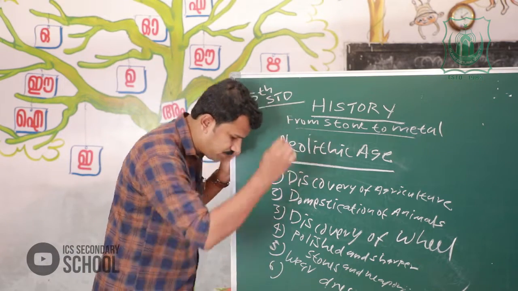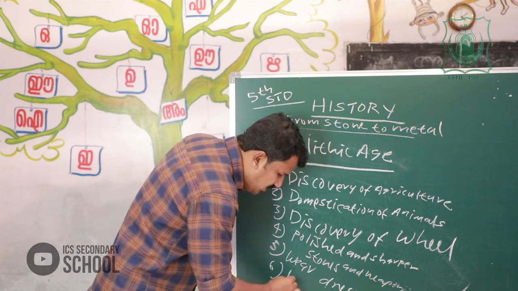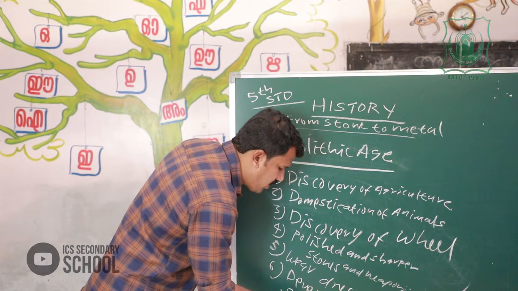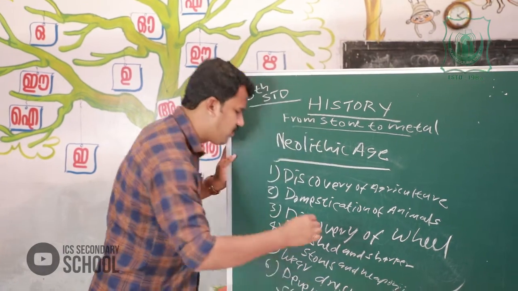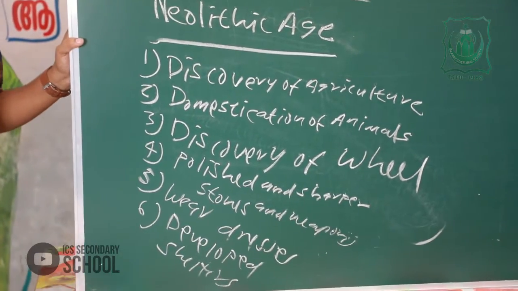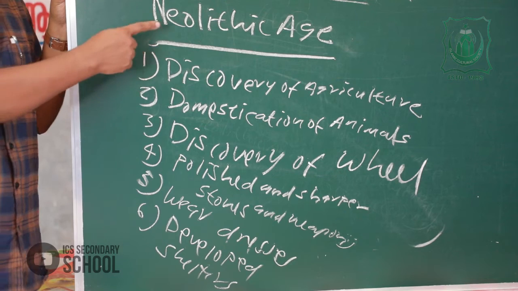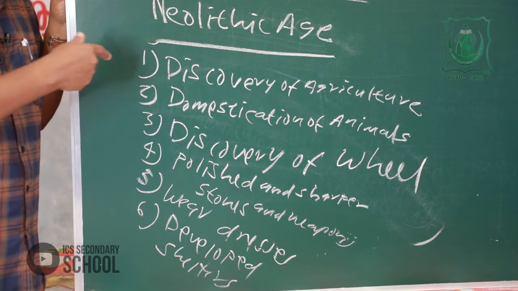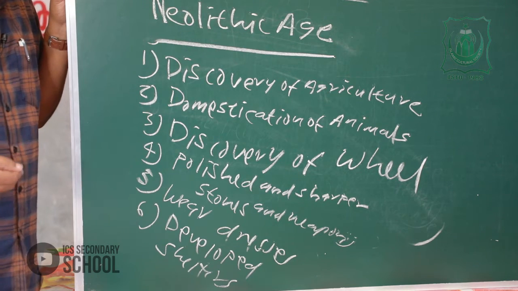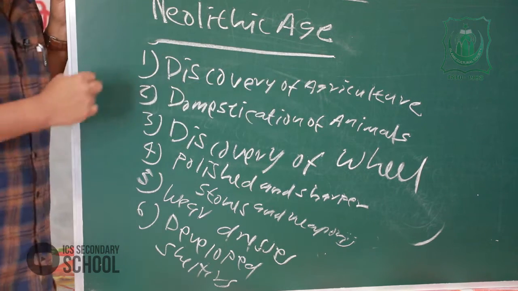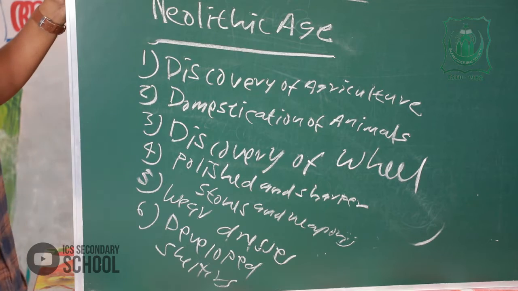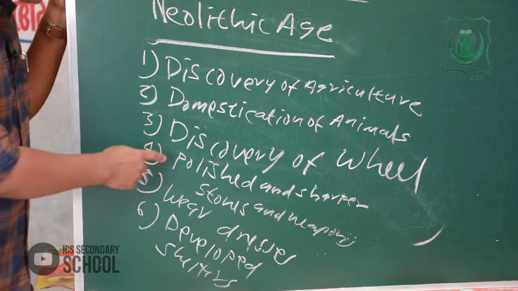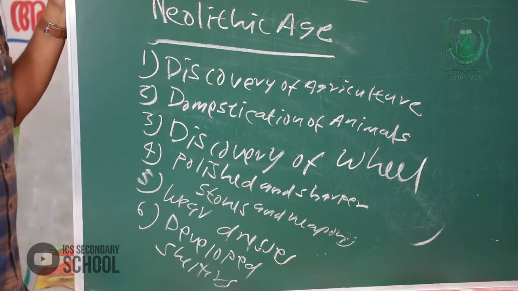Sixth one, developed shelters. Neolithic people developed shelters. So we have discussed the important developments during the Neolithic period. First, discovery of agriculture. Second, domestication of animals. Third, discovery of the wheel.